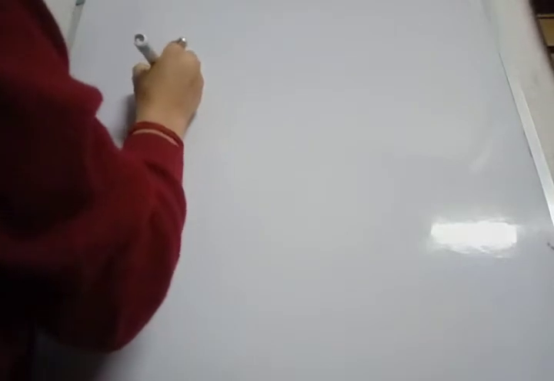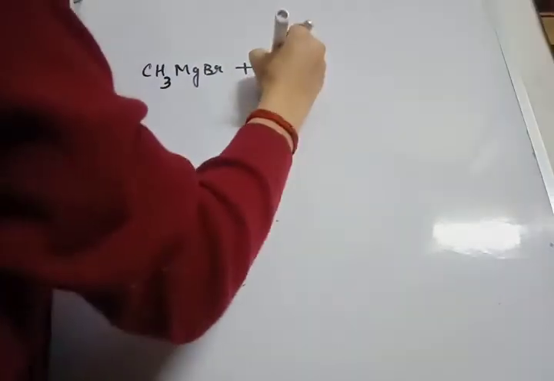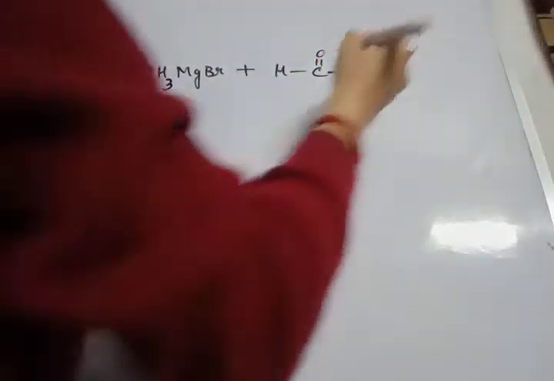Today we are going to discuss nucleophilic addition reactions, that is, reactions of Grignard reagents with aldehydes, ketones, carbon dioxide, HCN, esters, etc. So first of all, the reaction of Grignard reagent with formaldehyde. I'm taking a common one, that is CH3MgBr, and formaldehyde. This will be coming under nucleophilic addition.